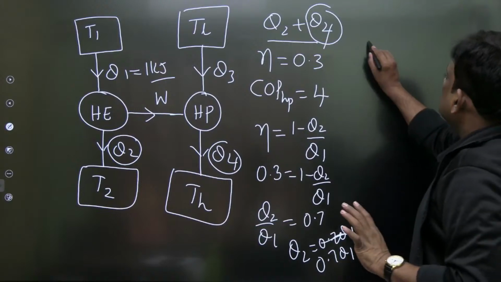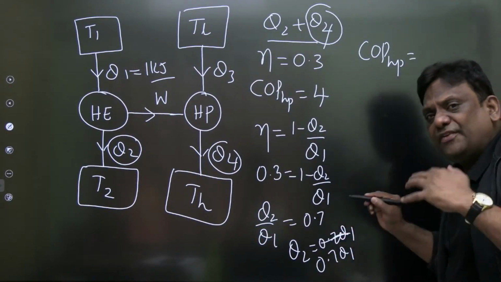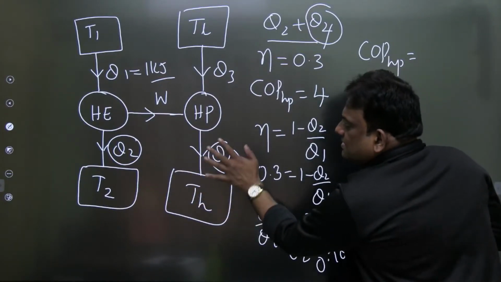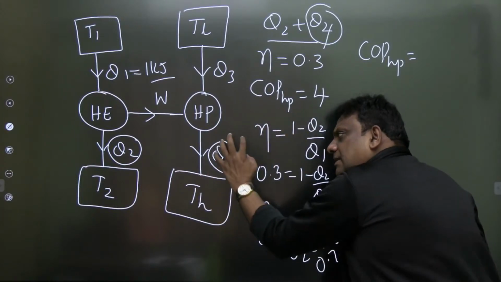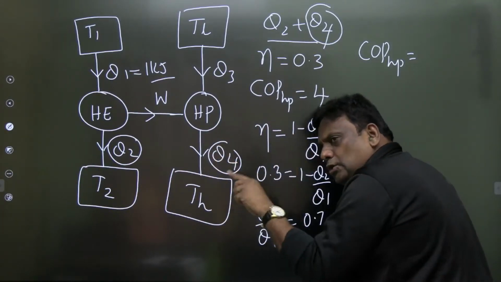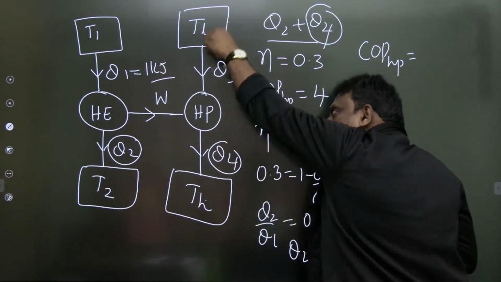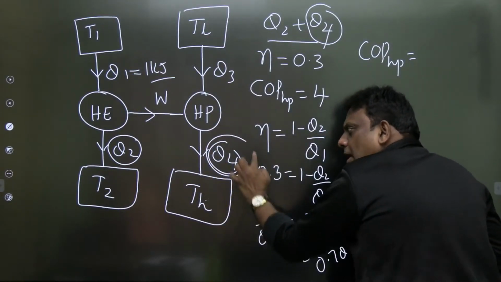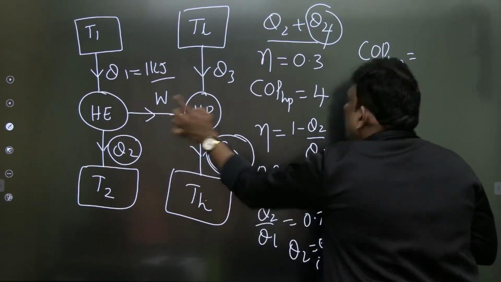And how do I calculate it? The COP of the heat pump. Please note down that the purpose of a heat pump is to maintain a higher temperature. So what is the heat at the higher temperature? Q4. If it is a heat pump, the desired effect is at the higher temperature. It is not that it is at the lower; it is at the higher. So what is the desired effect? Q4. And what is the energy input? W. So what is the COP of this heat pump? It is Q4 by W.